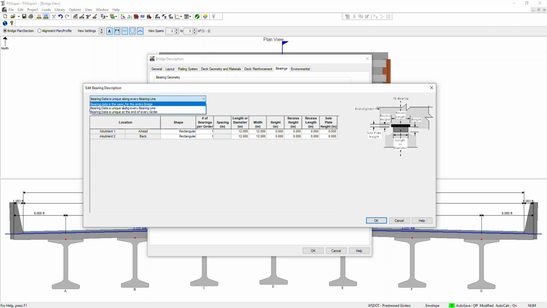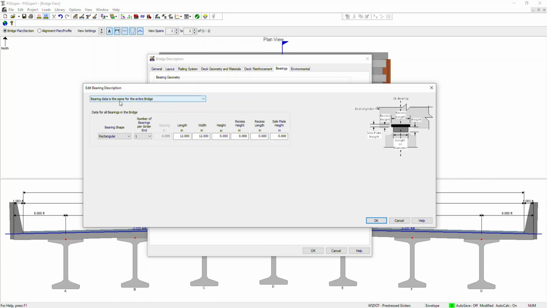Generally it's the same for the entire bridge, so you can choose that. The bearing shape you can choose whether it is round or rectangular, and the number of bearings per girder end, sorry. You can choose whatever number you are using.